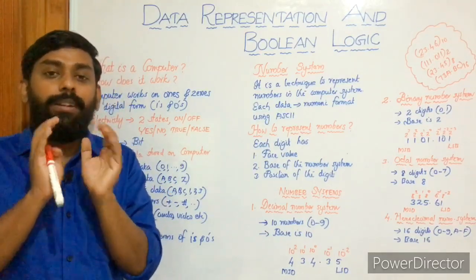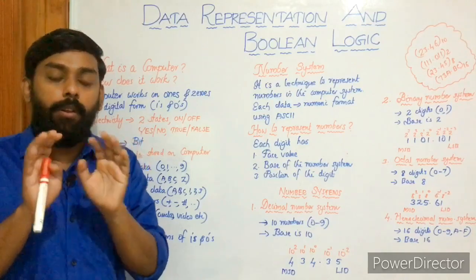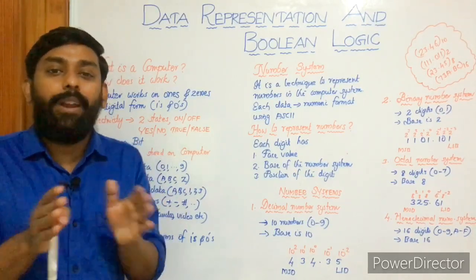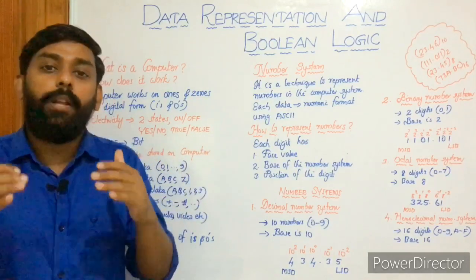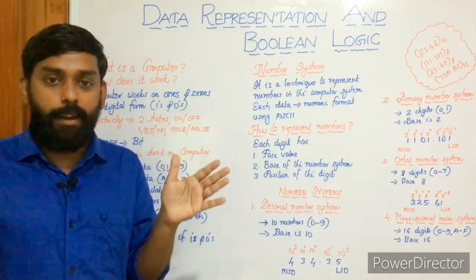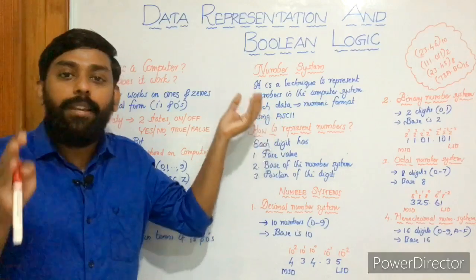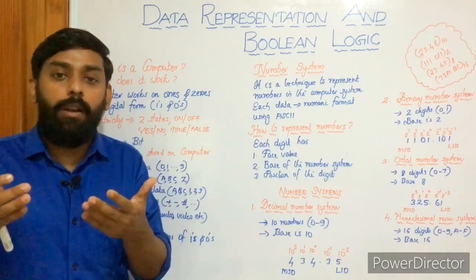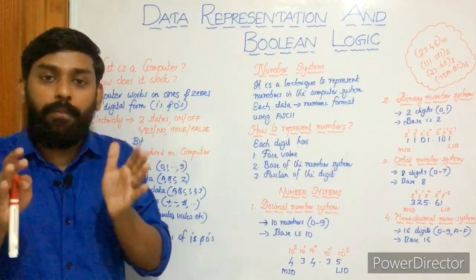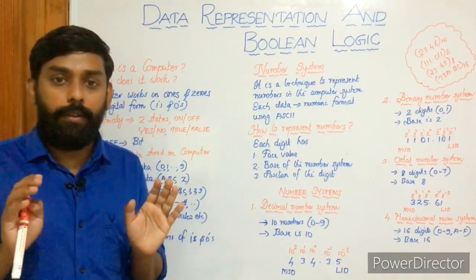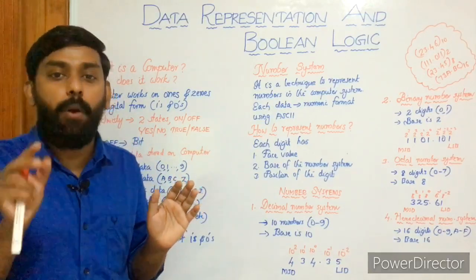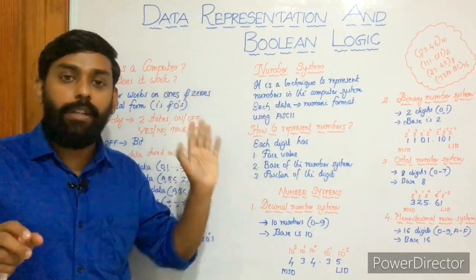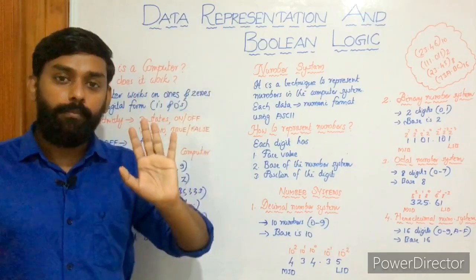What we are typing or what we are storing in a computer, or providing to the computer, will not be stored as such. It should be converted to a form that computer can understand, right? So ASCII does the same. That means ASCII converts the human readable characters to computer readable format. We can call it numeric format, right? Computer can understand only ones and zeros. So what ASCII does is every type of data is converted to what?